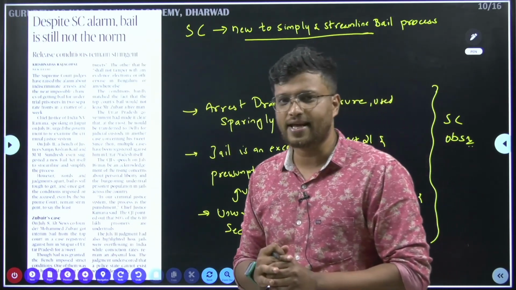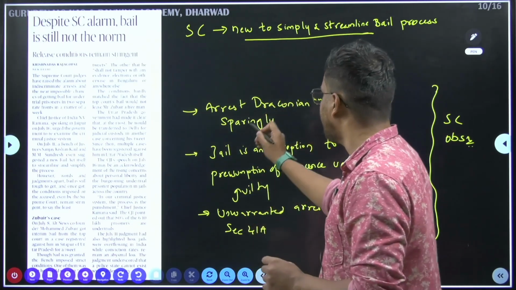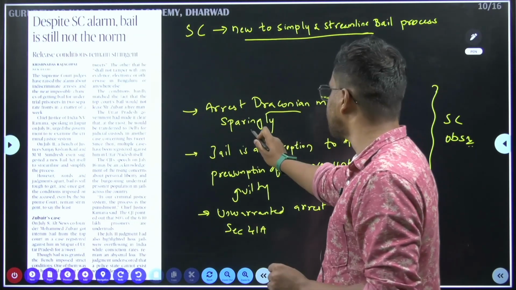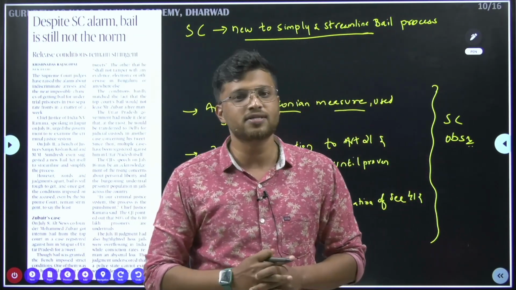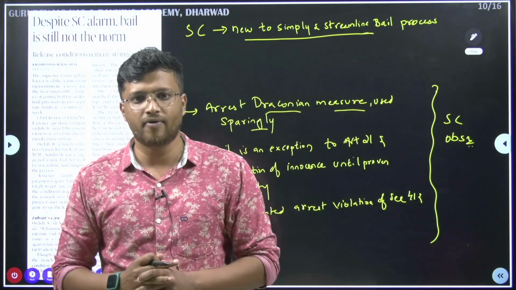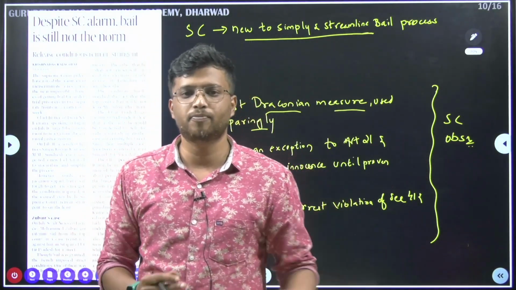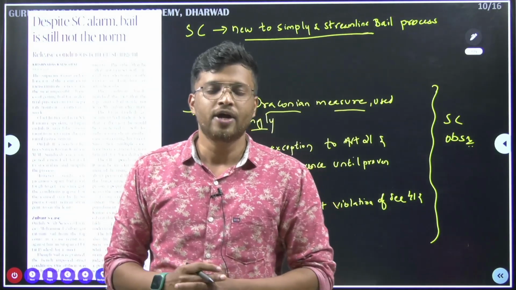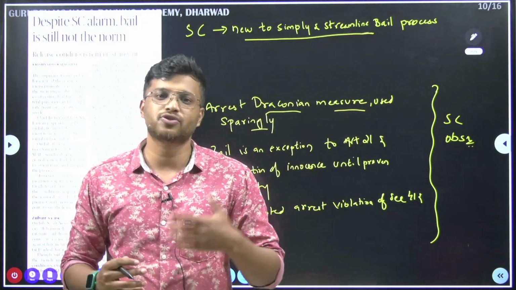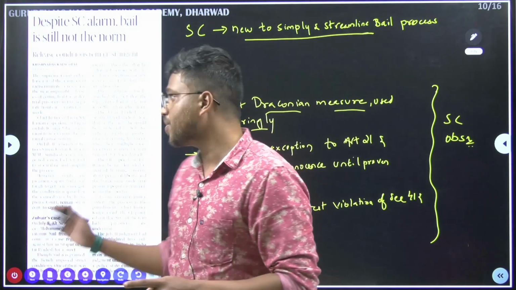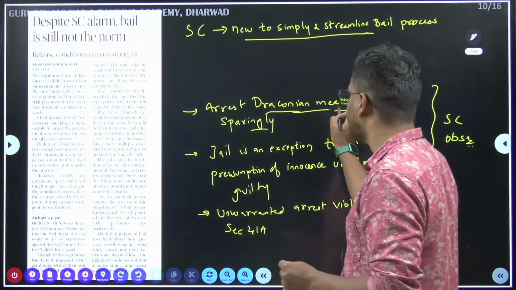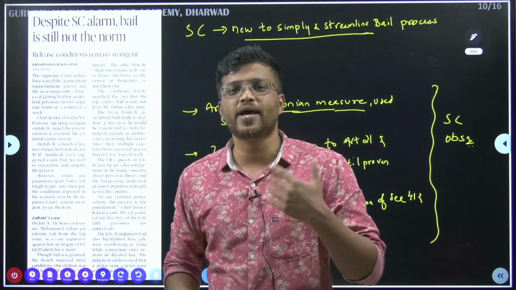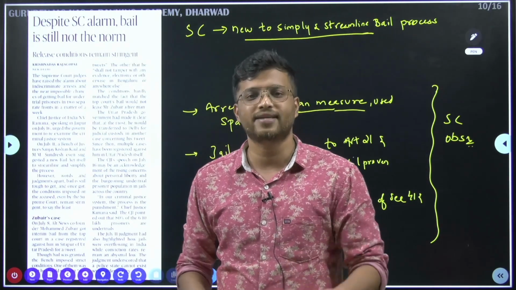What is the Supreme Court saying here? The Supreme Court has observed that arrest is a draconian measure and it should be used sparingly. Why? Because nowadays we are seeing that the police has been used by some of the states to arrest even though arrest is not required in those cases. So the Supreme Court is saying that arrest has become a draconian measure and it has to be used sparingly, only when it is needed.